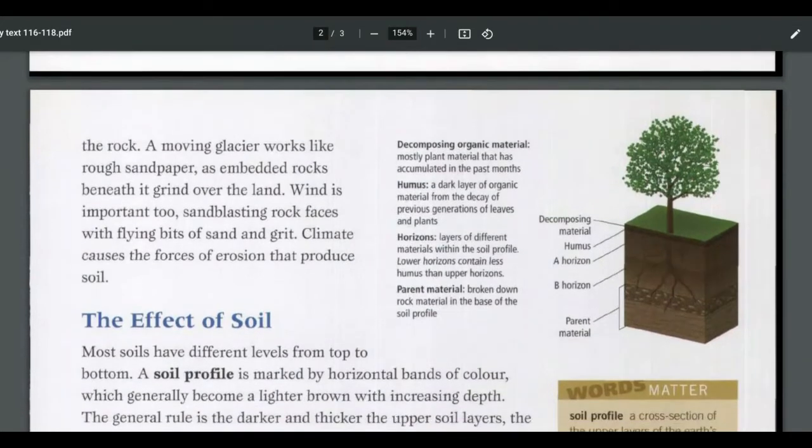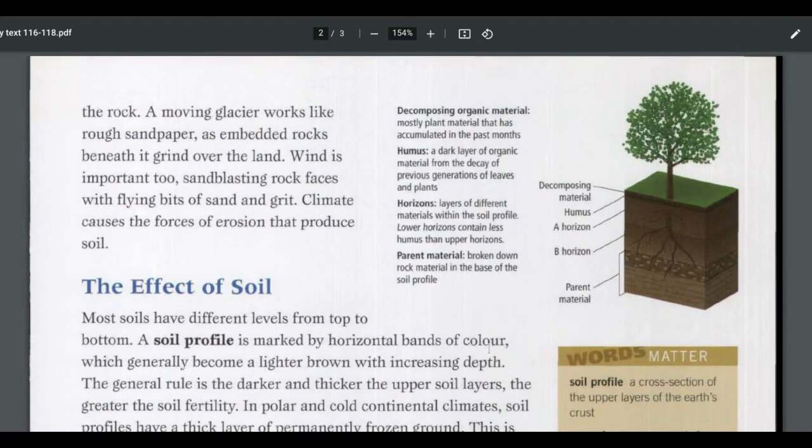Over here on the right, we have a kind of a soil sample cross section. We've got the top decomposing material, mostly plant material that has accumulated in the past months. Underneath that, we have humus, a dark layer of organic material from the decay of previous generations of leaves and plants. And then underneath that, we have horizons. So there's the A horizon and the B horizon here, layers of different materials within the soil profile. Lower horizons contain less humus materials than the upper horizons. And down at the bottom, we have parent material, broken down rock material in the base of the soil profile.